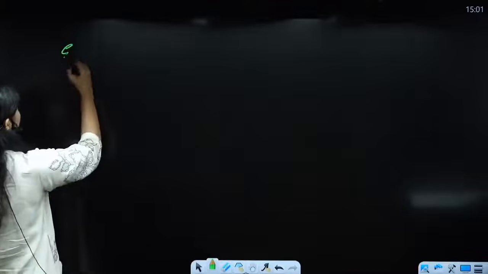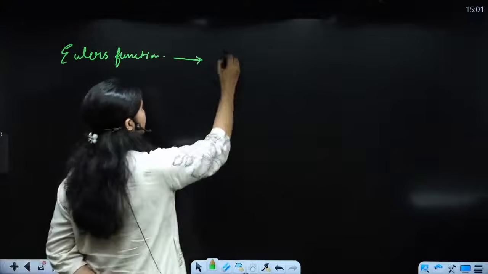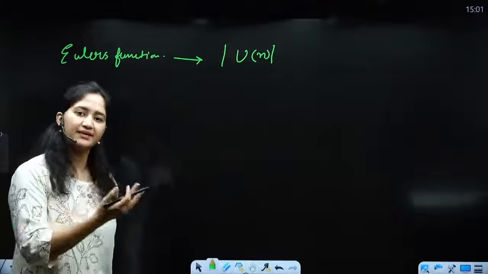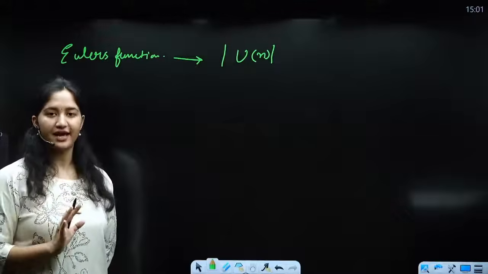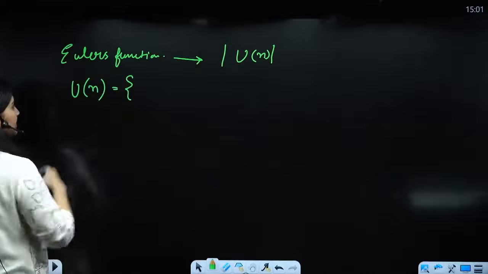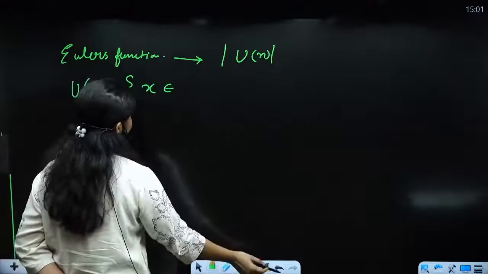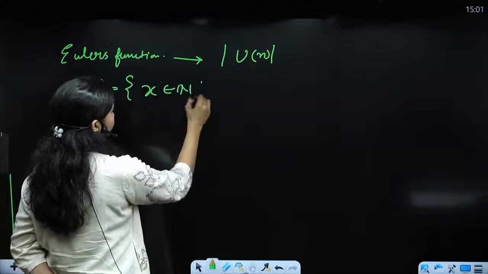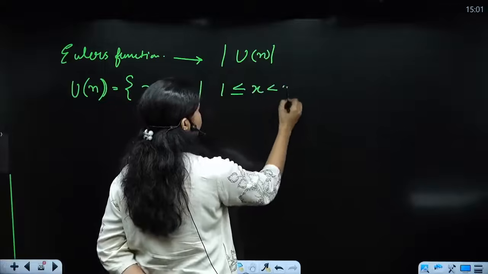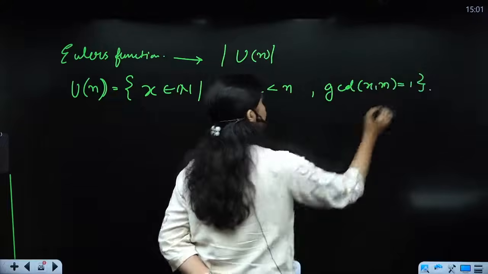So basically Euler's function is what? Euler's function gives you the cardinality of a set that is UN. ठीक है, cardinality देता है, मतलब उसमें कितने elements हैं, how many elements does a set UN have. For that you must know what is UN. Basically UN is the collection of all elements which are less than n and which have the GCD of 1 with n.